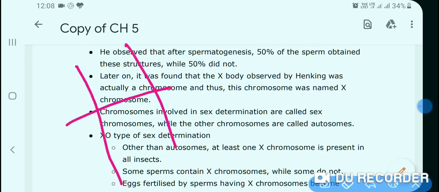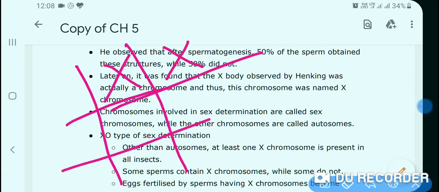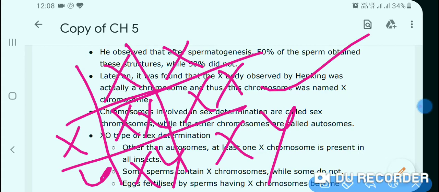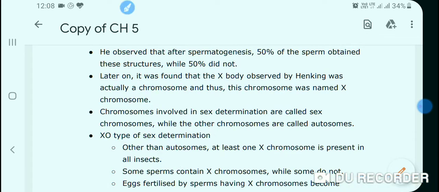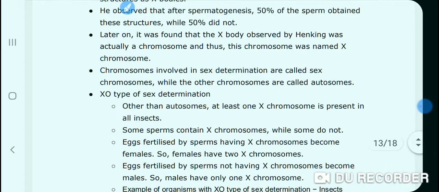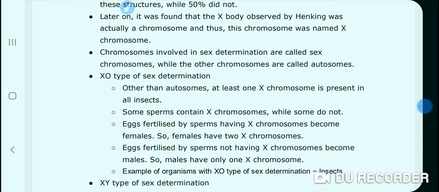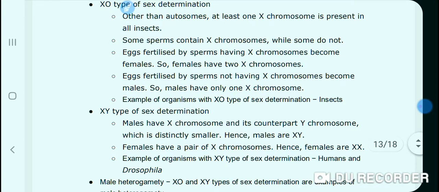Suppose this is XX female and XY male. Again here is XX, XX and XY and XY. Again male is heterogametic, that is 50% offspring will be male and 50% will be female, and this is known as XY type of sex determination.